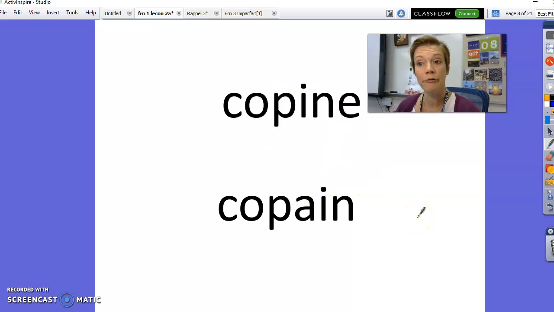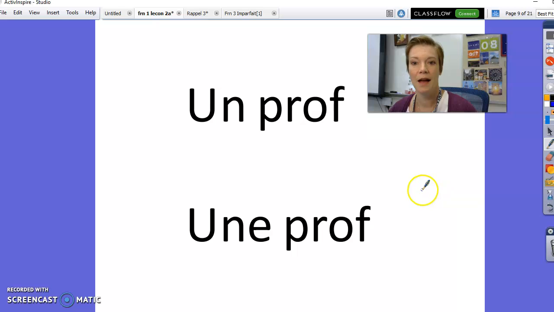Here are two different words. They both mean friend. One is masculine and one is feminine. Une copine. Copine. Notice it ends with an E. That's the feminine form. That's a friend of mine who happens to be a girl. And then here's the masculine. Un copain. That's a friend who is a boy. Oh, and this one's already done for us. Un prof, une prof. And the reason is because the word prof is the same. You can't tell the difference unless you say un versus une to know who you're talking about.